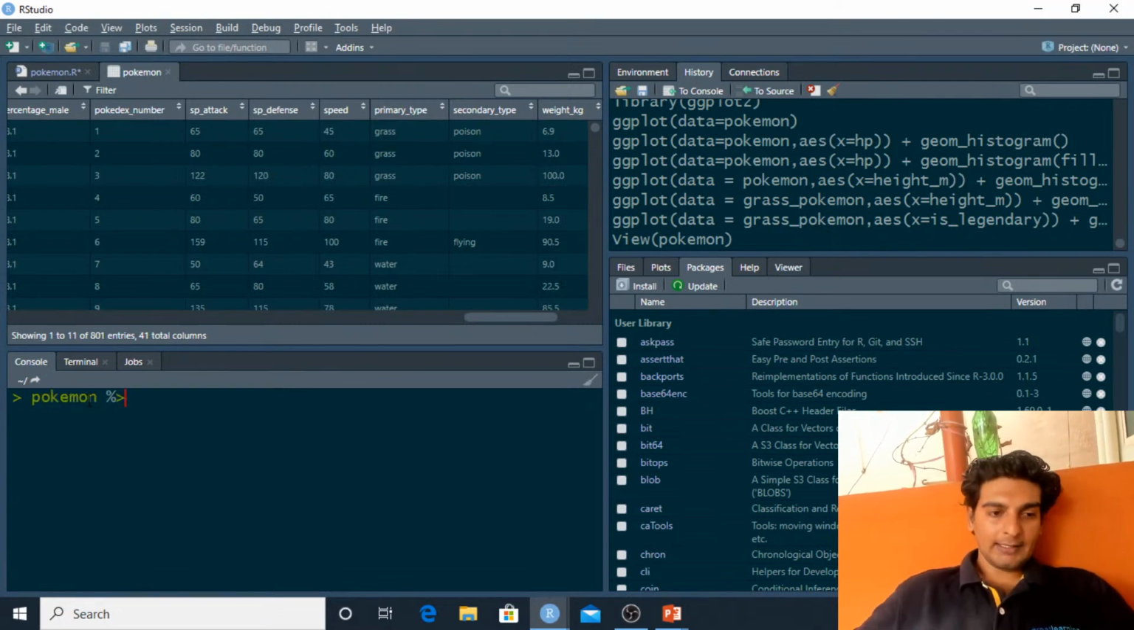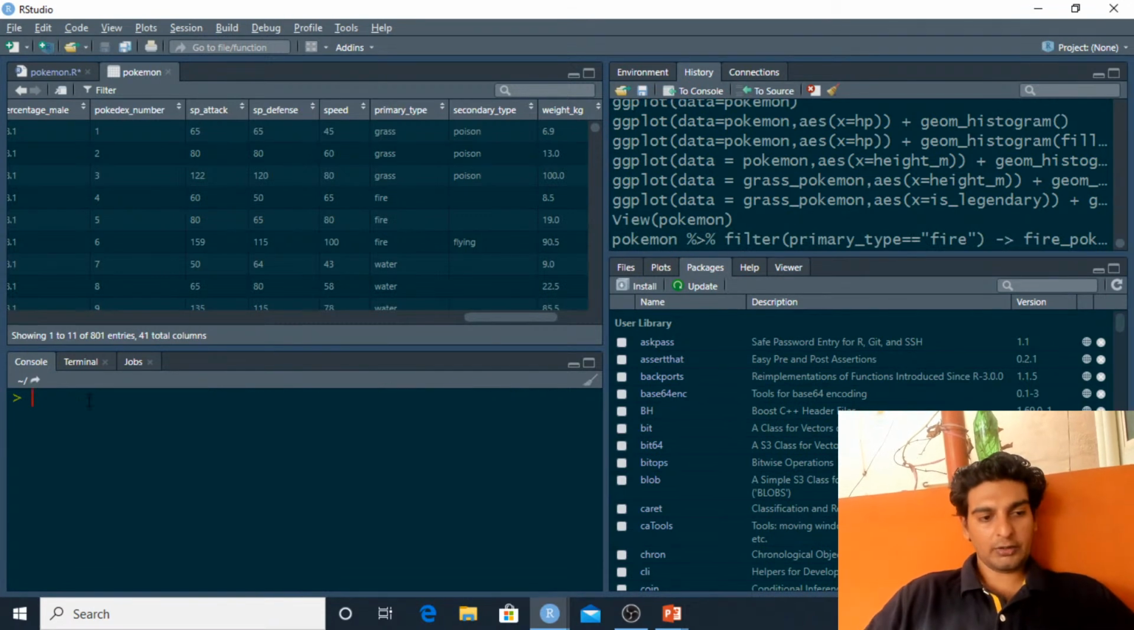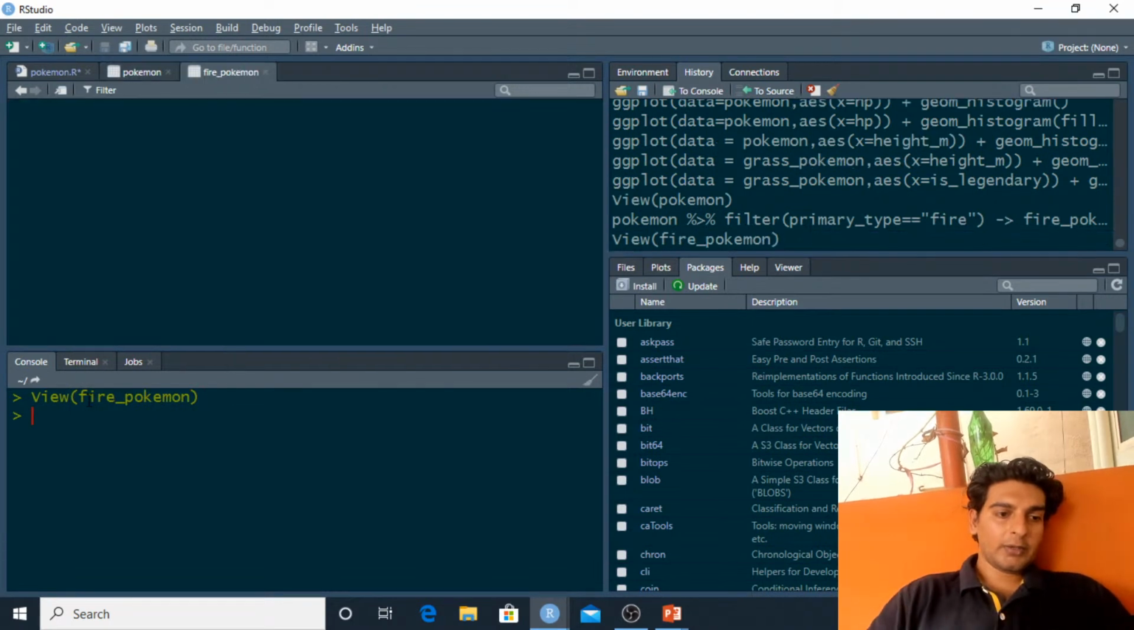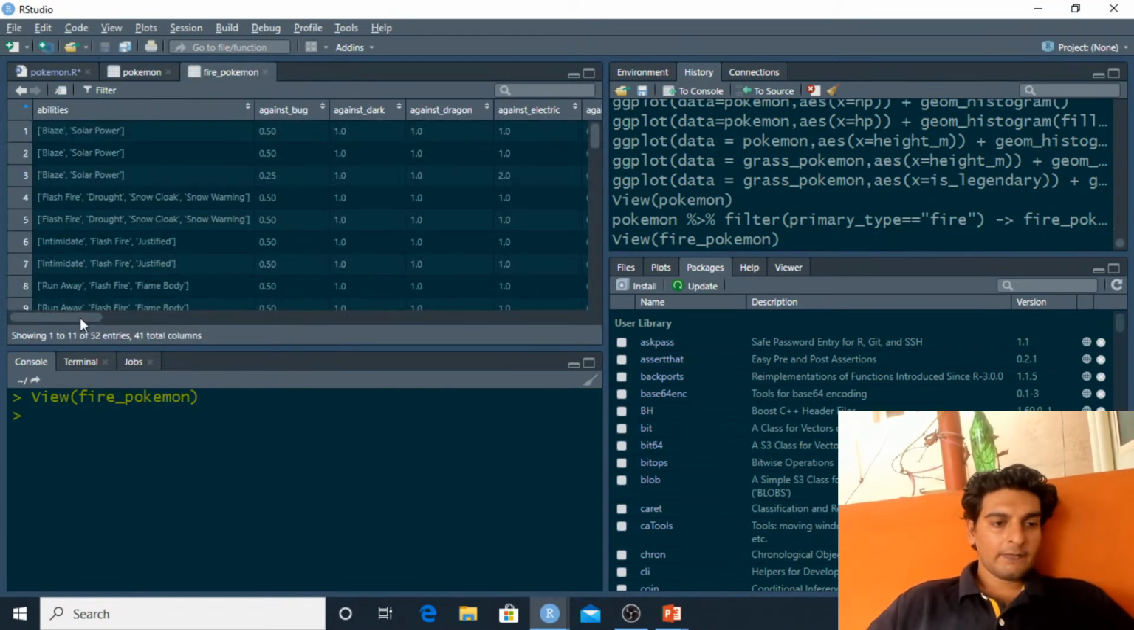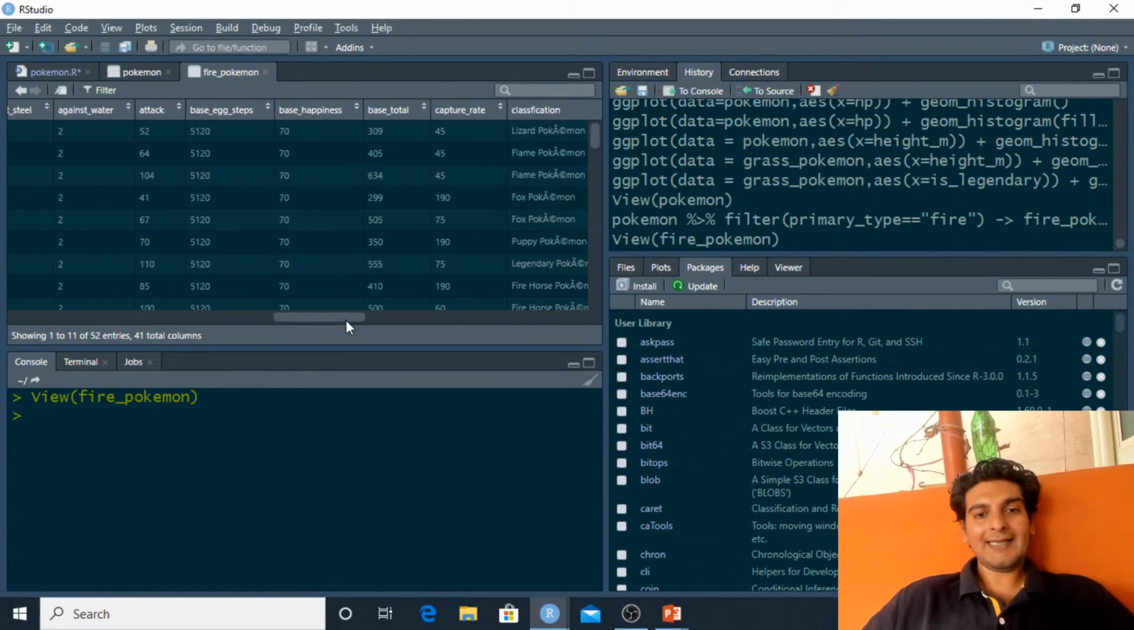I'll have Pokemon, and I'll use the pipe operator over here. Let me type in the filter command. The filter command is part of the dplyr package, and inside this I need to give in the condition, and the condition is that the primary type needs to be equal to fire. I'll store this in a new object, and I'll name that object fire Pokemon. I'll have a glance at this view of fire Pokemon, and as you see, we've got 52 fire Pokemons in total. So out of the 801 Pokemons, we've got 52 fire Pokemon.